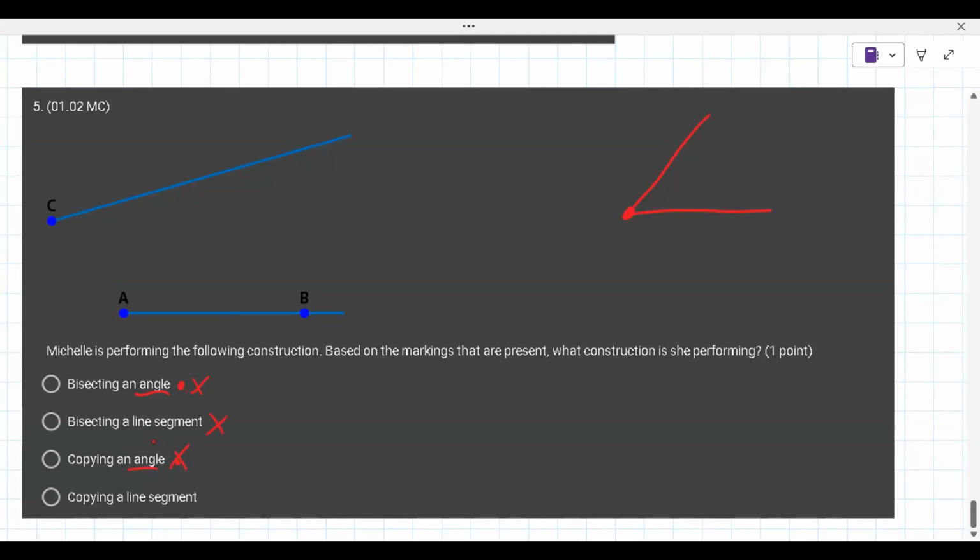Now, I think it is copying a line segment. What I think they've done, what they need to do next, is swing an arc like this: put the sharp end in A, use the pencil end at B, and then go to the sharp end at C and arc it at a new point, maybe D, and then it's been copied.